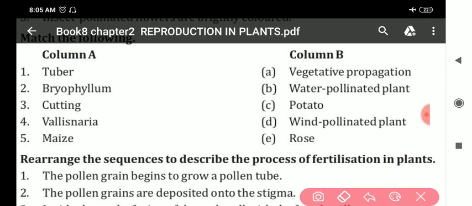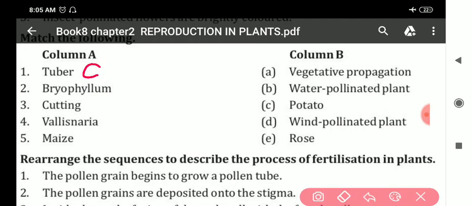First is tuber. The answer is potato, C. Bryophyllum.